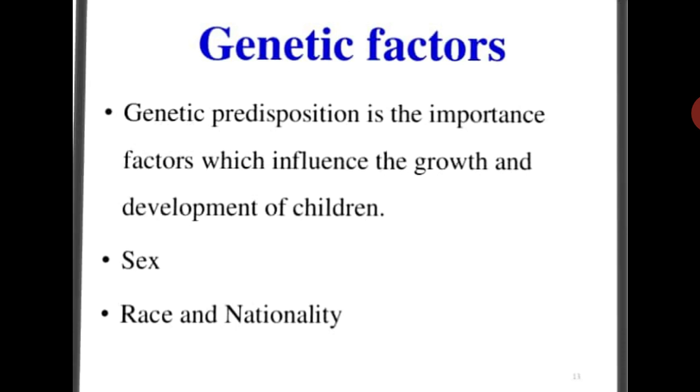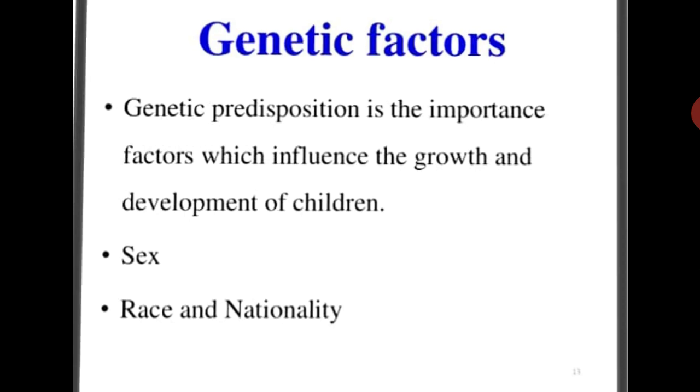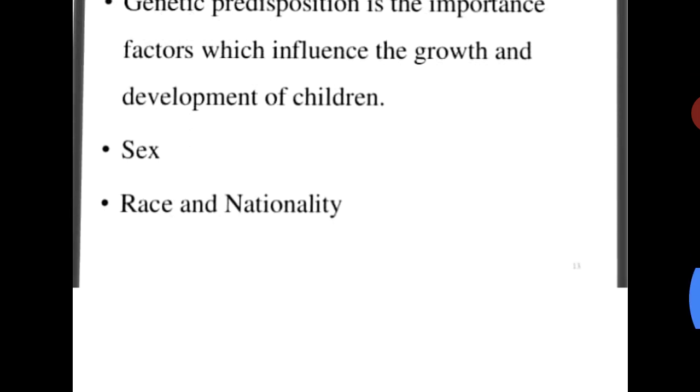Next, genetic disorders are also very much affecting the growth and development, like the chromosomal abnormalities in the children, like Down syndrome, Turner syndrome. All these also come under the genetic factor. The genetic disorders affect the growth and development in the children, and gene mutations can also lead to metabolic defects in the children. So these are the genetic factors, how they affect the growth and development, that we have studied.